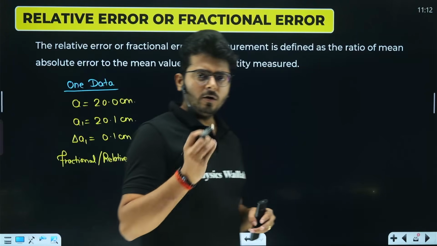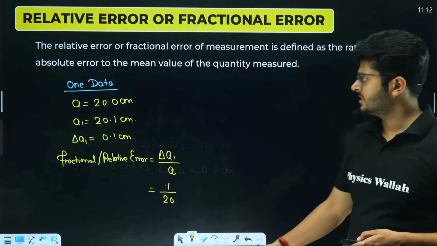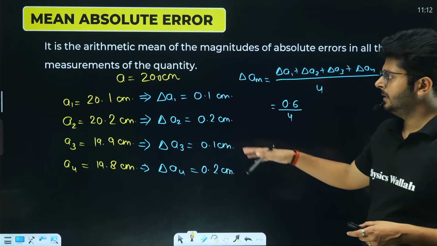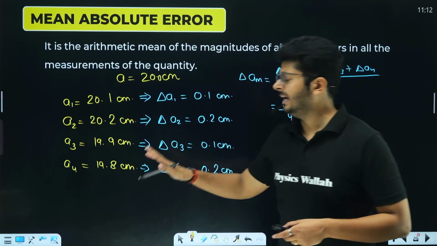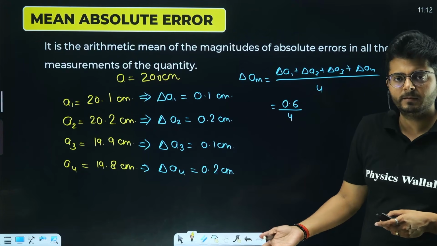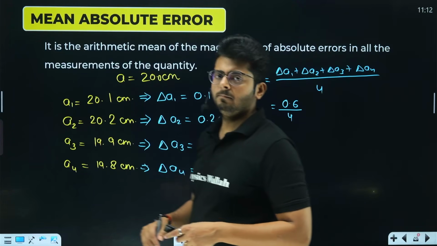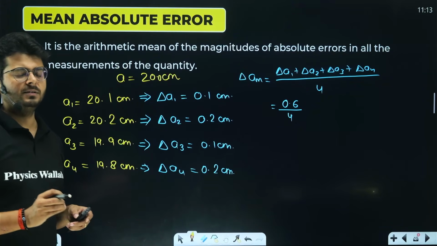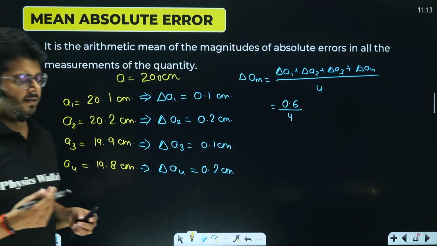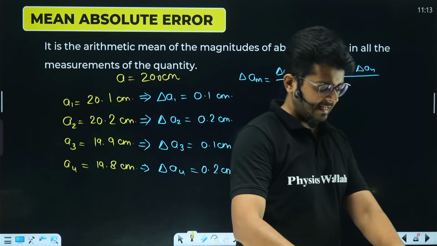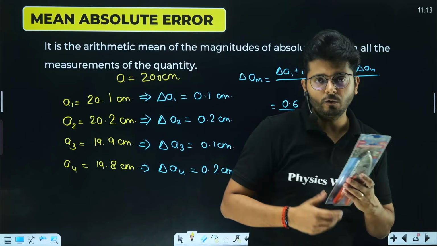Now it is also possible that you have a data set, just like the previous situation. You have a data set, multiple kids have measured it, and in that situation you have to find the relative error, right? How can you go about that? My dear aspirants, many times what happens is we don't know the actual value. Sometimes we don't know the true value of the measurement.